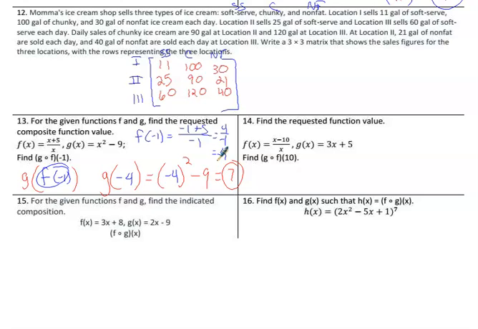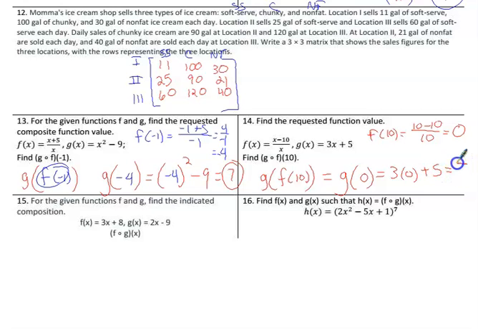Number 14, we're going to do g with f of 10 on the inside. So let's find out what f of 10 is. f of 10 means go to f and put a 10 for every x. So 10 minus 10 all over 10. Well, 10 minus 10 is 0. 0 divided by any other number is 0. So this is just the same thing as saying what's g with 0 plugged in. And g of 0 is 3 times 0 plus 5, which is 0 plus 5, which is just 5.